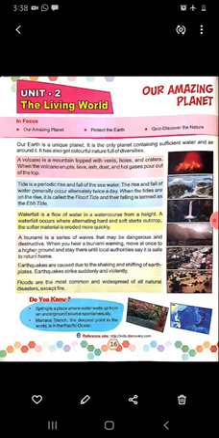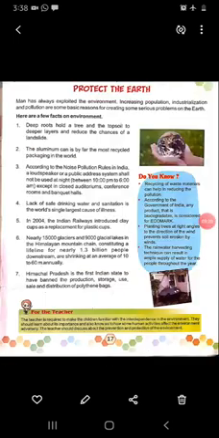Okay, the next topic of this chapter is to protect the earth. Everyone wants to protect themselves, so try to protect our earth also. There are so many ways to protect our earth. First of all, you should know why we need to protect the earth.